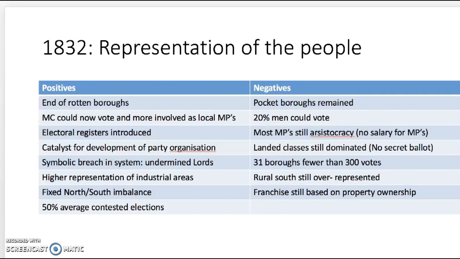1832 Representation of the People. Positives. End of rotten boroughs. The middle class could now vote and were more involved as local MPs. Electoral registers introduced, a catalyst for the development of party organisation. A symbolic breach in the system, it undermined the Lords.